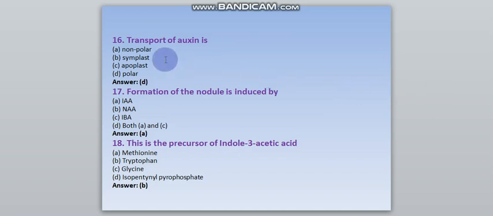Question number 16. Transport of auxin is. Answer D, polar. Question number 17. Formation of the nodule is induced by. Answer A, IAA. Question number 18. This is the precursor of indole 3-acetic acid. Answer B, tryptophan.